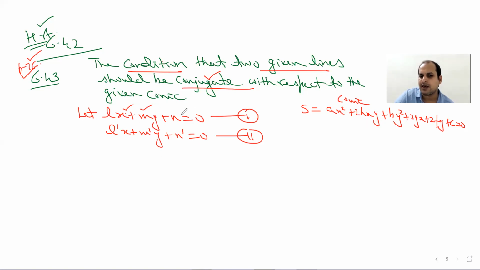So on comparing this one, we will have the condition, and we need our answer in terms of L dash, M dash, N dash, and these coefficients a, h, b, g, f, and c. So let us look at this. Suppose these two lines are conjugate lines for the conic S equal to 0. Let these two lines be conjugate lines.